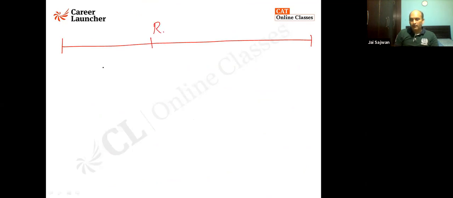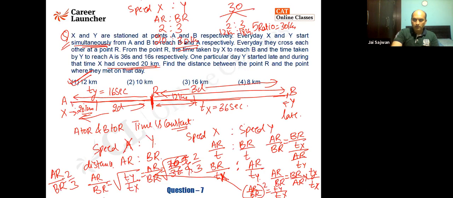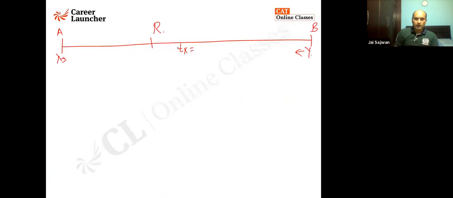Every day they meet at R. That is the first point. This is A, this is B. X is going here, Y is going here. And after that, TX is going to take... I will give you the direct formula, my dear Abhinav, later on. But till that time, you need to see how I'm doing it. And TY is coming out to be 16 seconds.